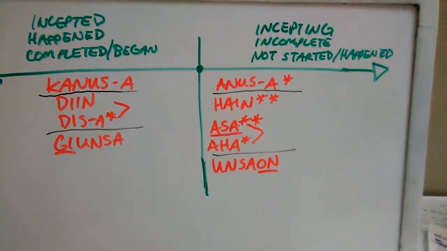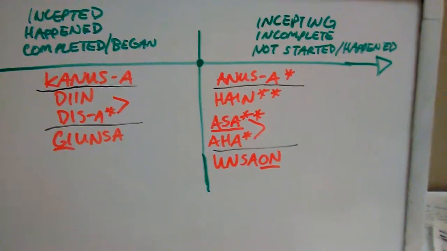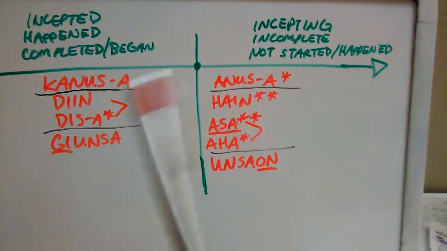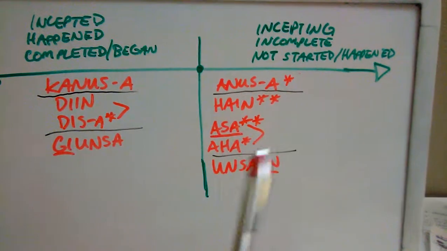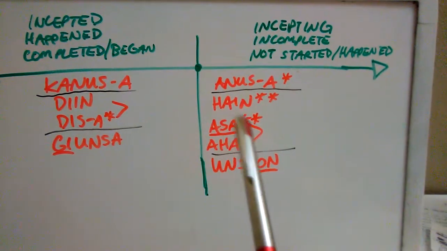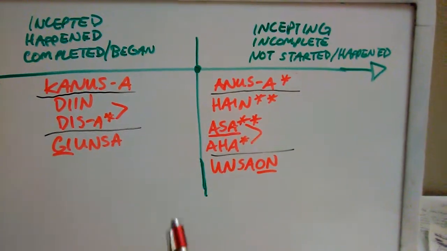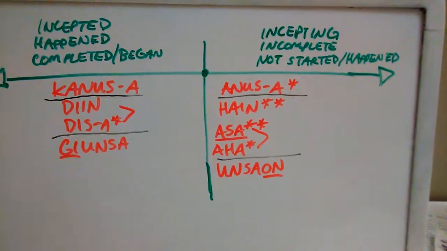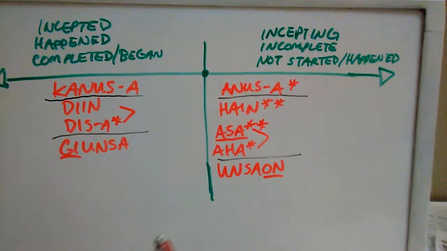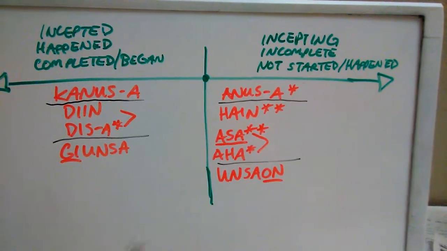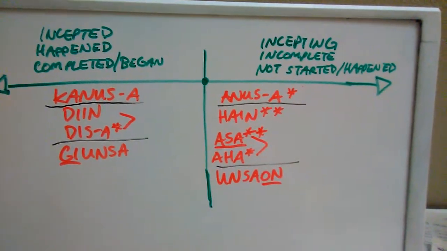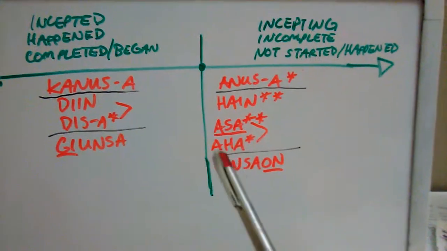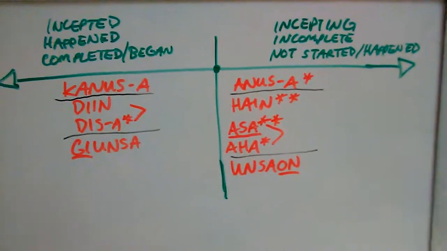That's what asa is starting to evolve into, or if not, it already has evolved to take on the roles of both aspects. It also evolved to take on the role of hain, where it not only expresses a place, it can also express an existence of nouns, objects, people, and also places, right? So everything. Asa takes on this universal everything kind of role, right? And again, aha is just a variant of asa, it's just a dialectal difference, right?